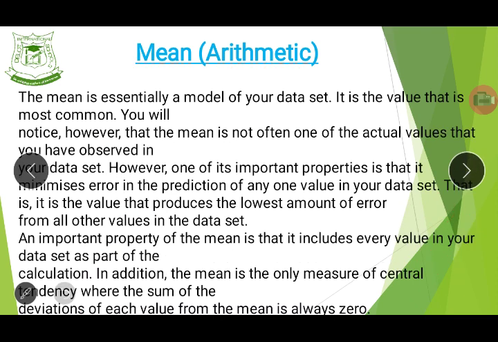And then the mean is essentially a model of your data set. That is, it helps you to view how good your data set is. How will I put this now? The modeling of your data set is to check it, basically, because it calculates the average.